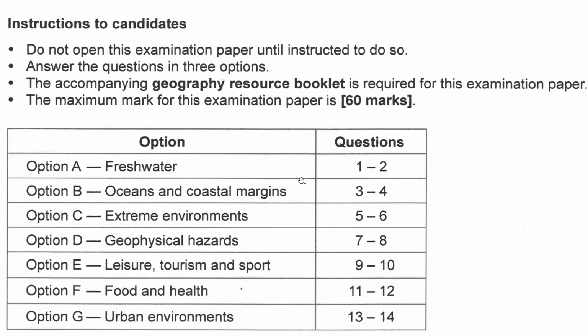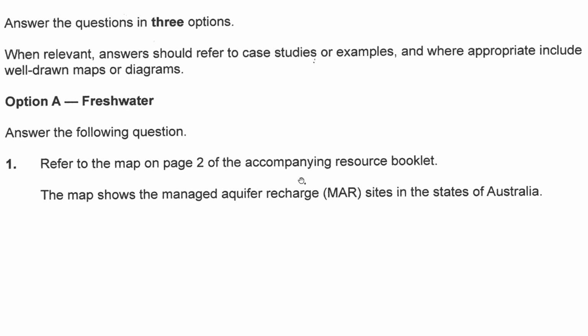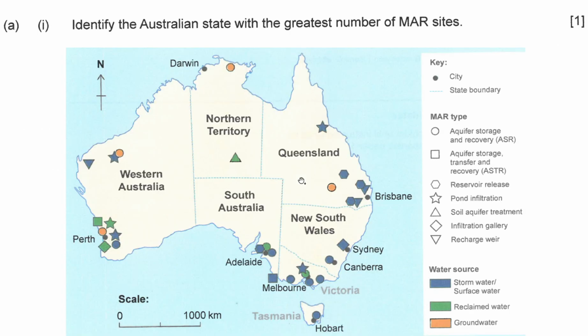Okay, option A. Answer the following questions. Refer to the map on page 2. You have another data booklet, so you have two things in hand: the question answer book and the resource booklet. The map shows the managed aquifer recharge, MAR, sites in the states of Australia. I just combined the booklet and the question together; actually, they are separate in the real exam. Question A1: identify the Australian state with the greatest number of MAR sites.